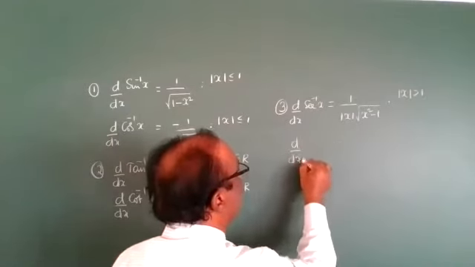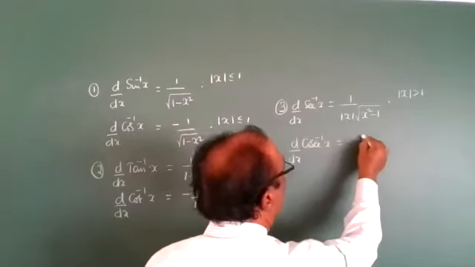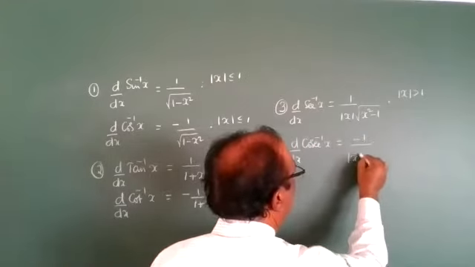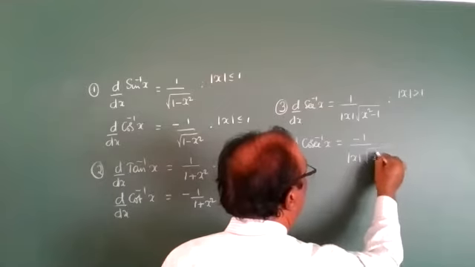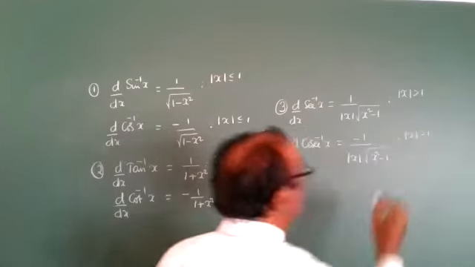The derivative of cosecant inverse x has the same formula with a minus: minus 1 by modulus of x root over x square minus 1, with modulus x greater than 1.